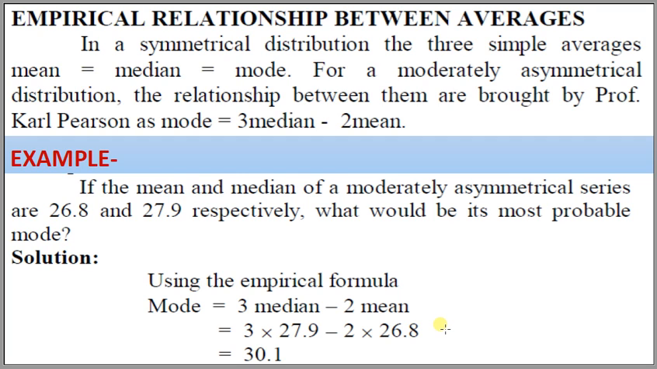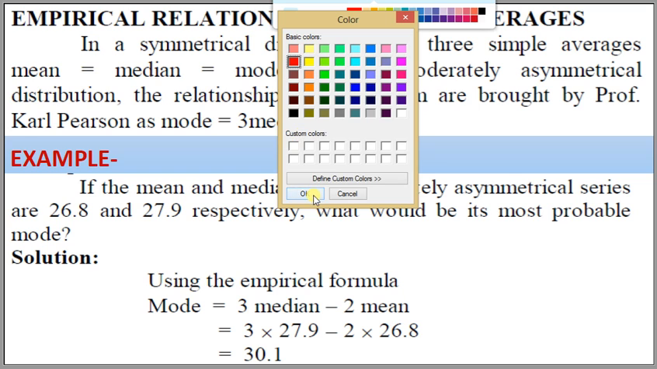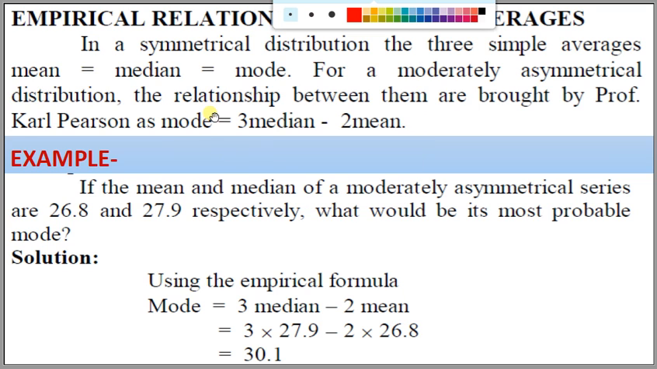Empirical relationship between the averages. In a symmetrical distribution, the three simple averages are equal: mean equals median equals mode. For a moderately asymmetrical distribution, the relationship between them was given by Professor Karl Pearson: mode equals 3 median minus 2 mean. This is the formula to calculate the mode.